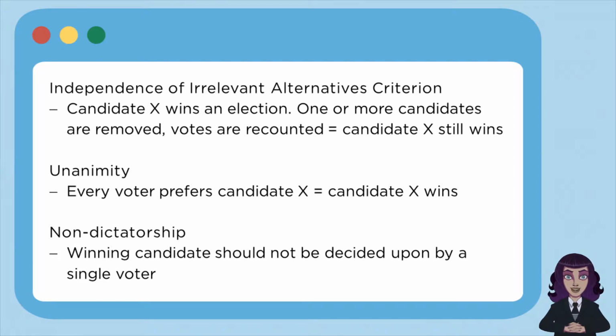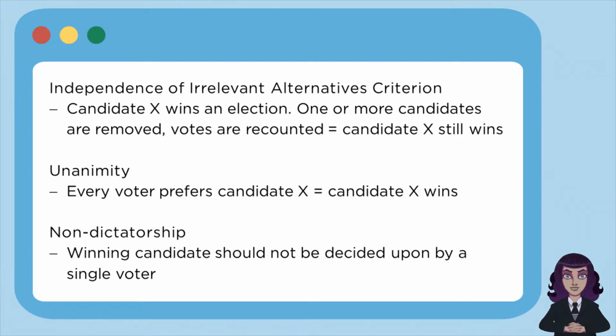Fourthly, we have unanimity. In this case, should every voter prefer a certain candidate, meaning na may unanimous na preference ang voters, that specific candidate should be the winner. And lastly, we have non-dictatorship. In this case, the outcome of an election should not be simply influenced by a single individual, habang ini-ignore lamang yung preferences ng ibang voters.